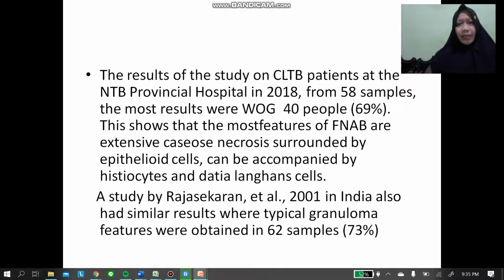The result of the study on CLTB patients at the NTB Provincial Hospital in 2018 from 68 samples, the most common result was well-organized granuloma, 40 people. This showed that the most common feature of FNAB is extensive caseous necrosis surrounded by epithelioid cells, which can be accompanied by histiocytes and endothelial Langerhans cells. A study by Rajasekaran et al. in 2001 in India also had a similar result where typical granuloma features were obtained in 62 samples.